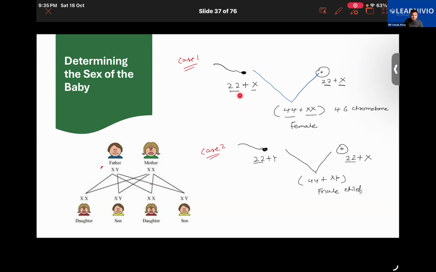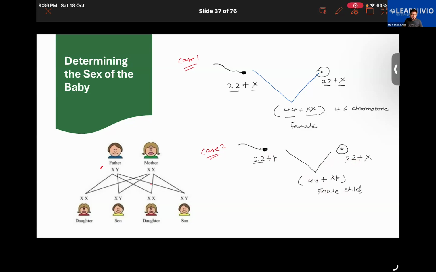Suppose the sperm having the X type of chromosome were to fuse with the ovum having X type of chromosome. So the zygote that is going to be formed will be 44 plus XX, getting it? So thereby the child that is to be born will be a female child. But suppose the sperm carrying Y chromosome were to fuse with the ovum, which will always have 22 plus X set of chromosome only. So thereby the set of chromosome will now be 44 plus XY. So in that case, the child that is going to be born is a male child. Understood that, everyone?